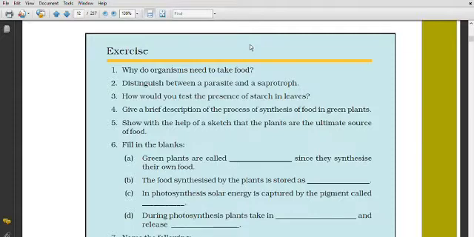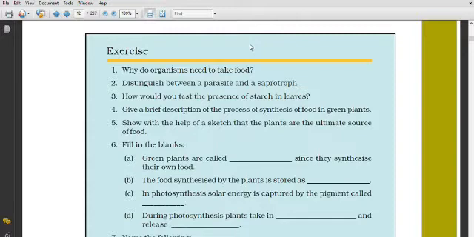Now the third question: how would you test the presence of starch in leaves? You can get this answer from activity 1.1. I am explaining it to you.